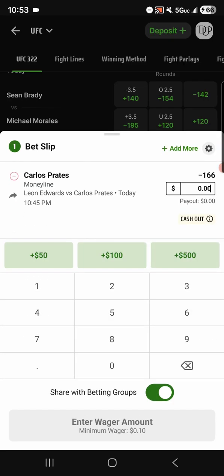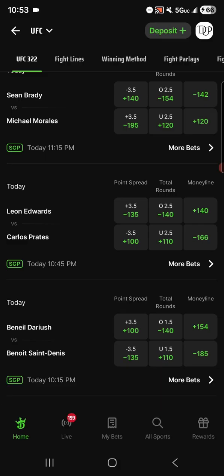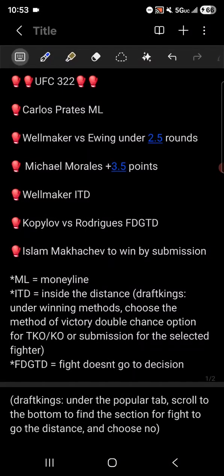Now, if I had other picks in here, it would do what it normally does. It just added in to make it a parlay or a multi-single bet. Okay, so let's move on. Simple enough. Let's move on to the next type of bet.